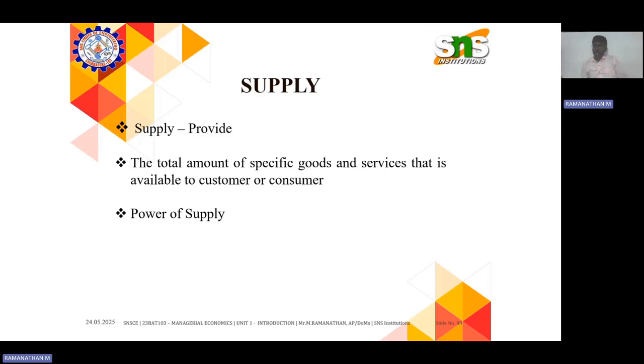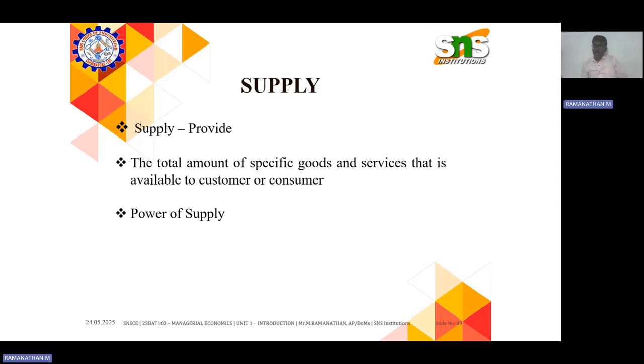They are sticking to their particular volume, like 500 or 1000. But what they can do is raise the price of that Narasus coffee. That's what we call the power of supply.